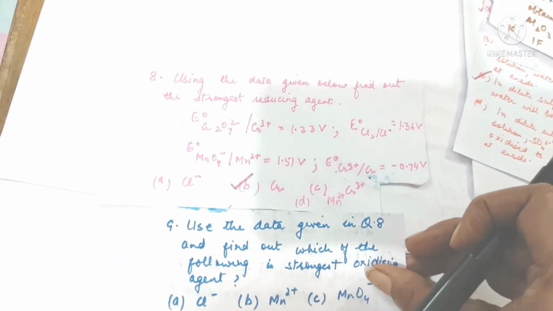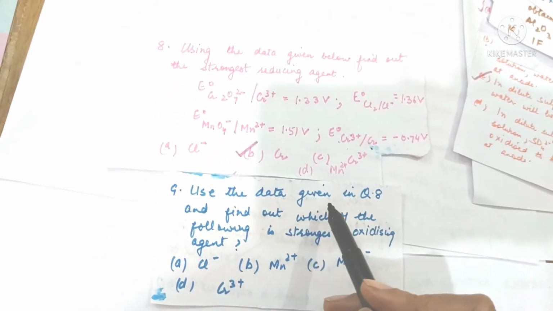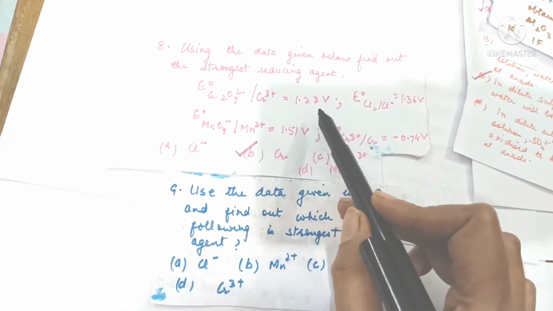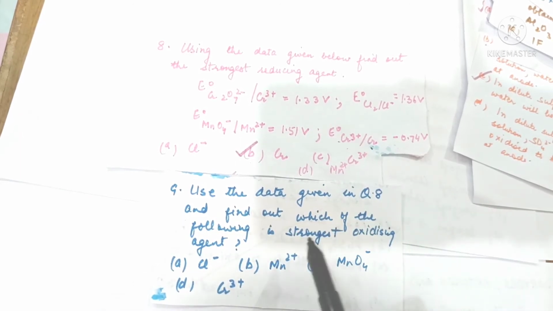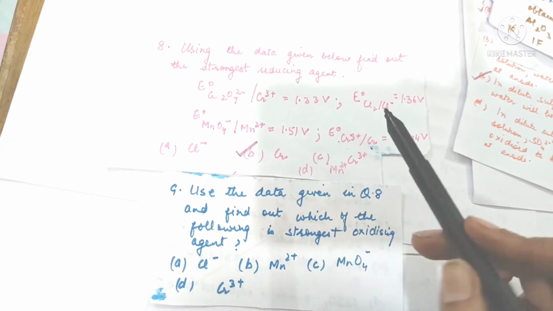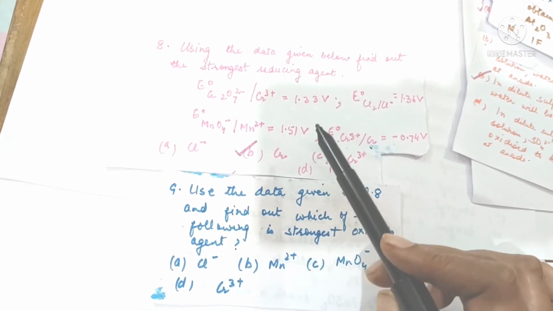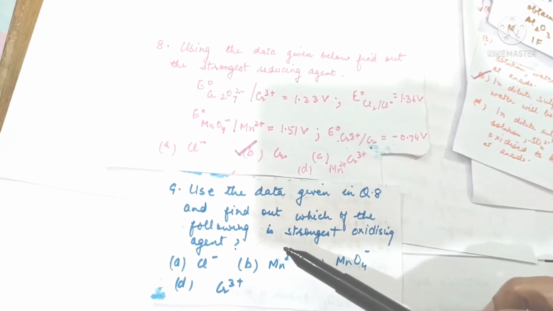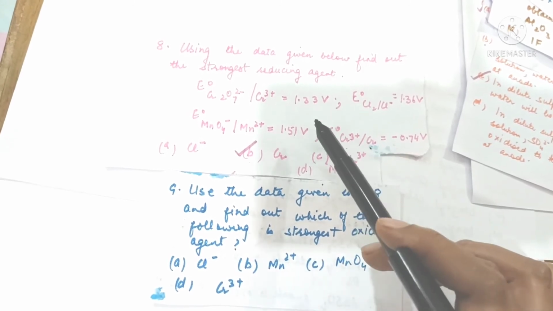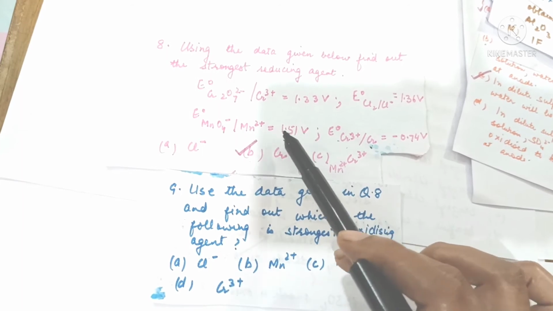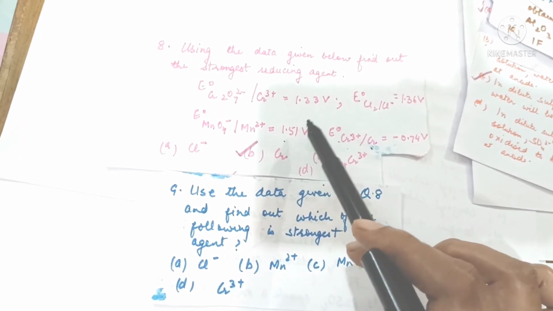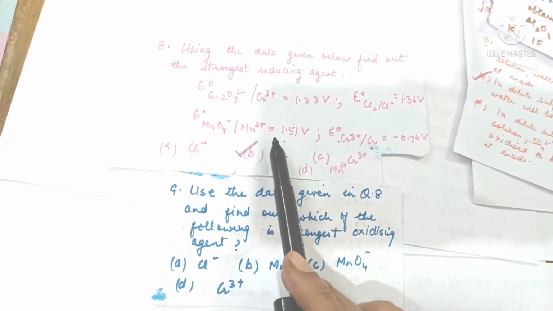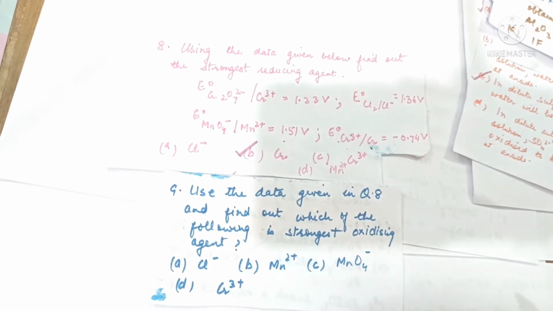Next question is, using the data given in question number 8, find out which of the following is the strongest oxidizing agent. The one which has the greatest positive value out of the 4 will be the strongest oxidizing agent. So 1.51 volt is the greatest positive value, permanganate ions into manganese ions.